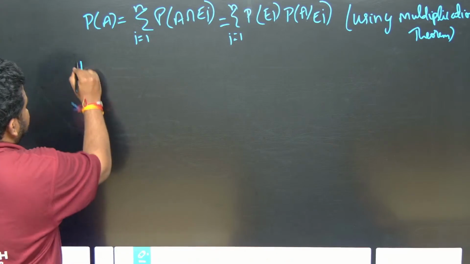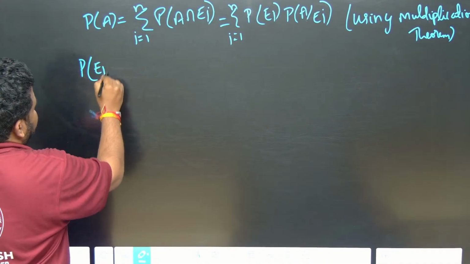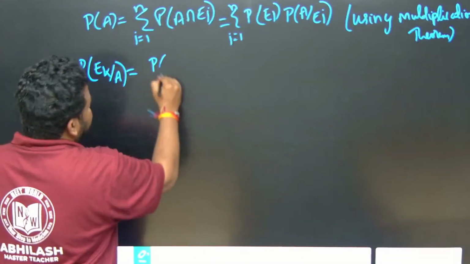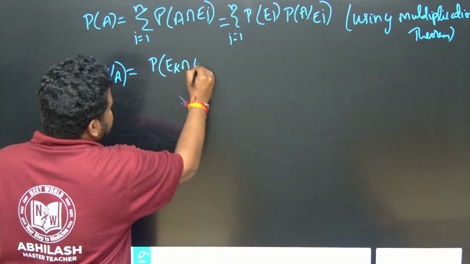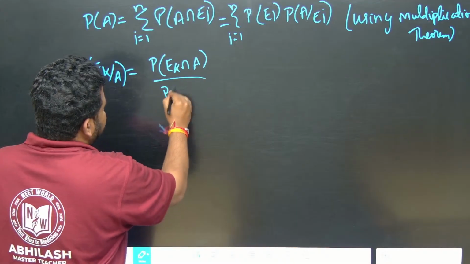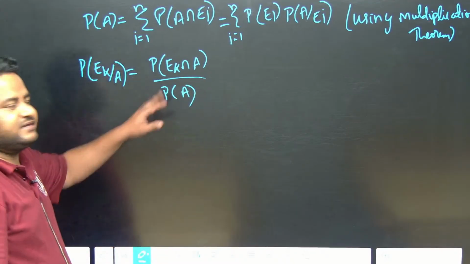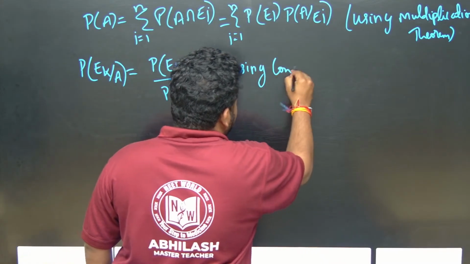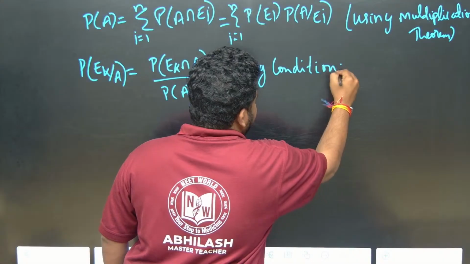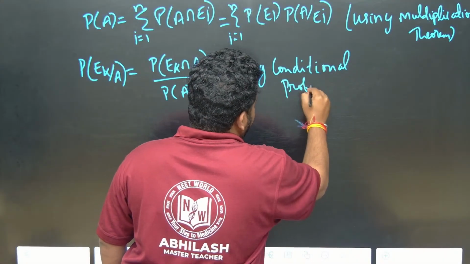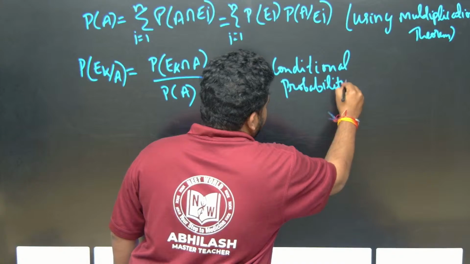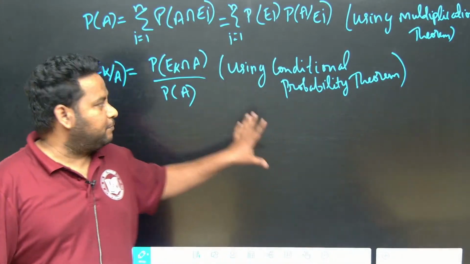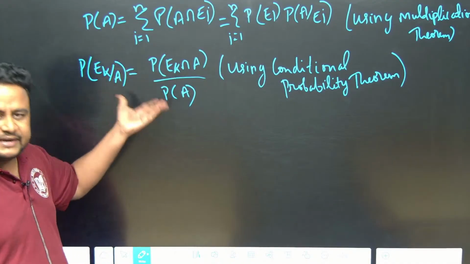Now let me take the thing that we have to prove, probability of E of K given A. I can write this as probability of E of K intersection A divided by probability of A. How can I write this? Using the conditional probability theorem. You have to write this reason here. Now again I will apply what?